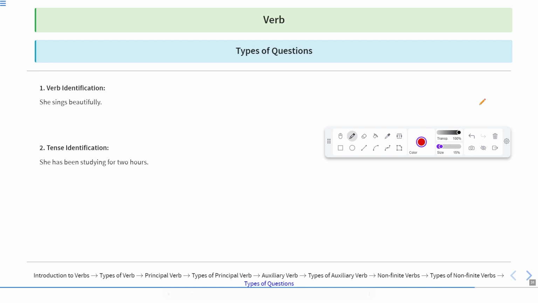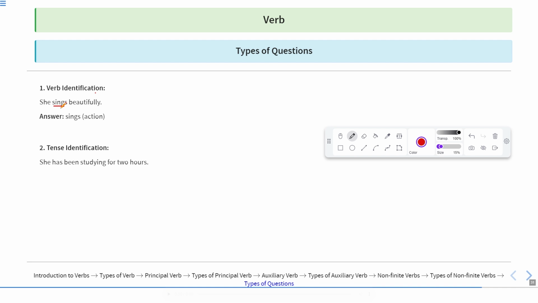First of all, you may be asked to identify the verb. So this is verb identification. See, she sings beautifully. Now what is the verb in this sentence? Of course, sings is the main verb of the sentence. So here the answer is sings, that is the action.